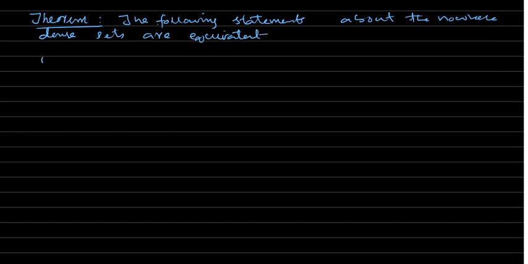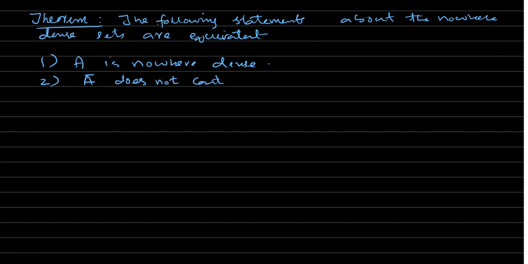The first one: A is nowhere dense. It's equivalent to: the closure of A does not contain